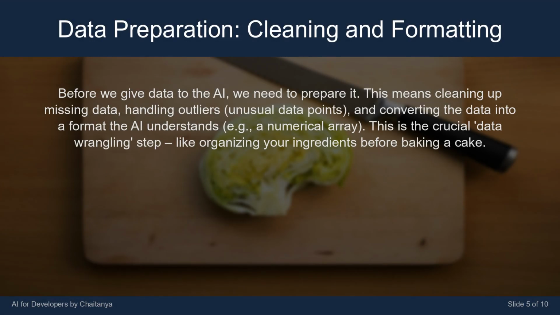Before we give data to the AI, we need to prepare it. This means cleaning up missing data, handling outliers, unusual data points, and converting the data into a format the AI understands, e.g., a numerical array. This is the crucial data wrangling step, like organizing your ingredients before baking a cake.